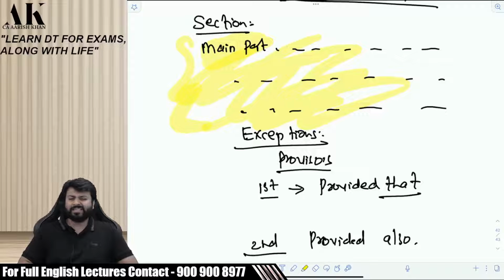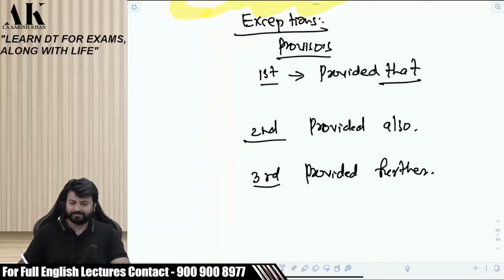Now, can I be so strict in life? Please tell me. I cannot be so strict that I can make a statement in front of you that nobody would be allowed to enter the Zoom meeting after 7 a.m. in the morning. It means you have to enter before 7 or else you will not be allowed. I cannot be so strict. I need to create some exception. Shall I? I am creating the first exception. Provided that a student can enter a meeting after 7 a.m. if he or she is unwell.